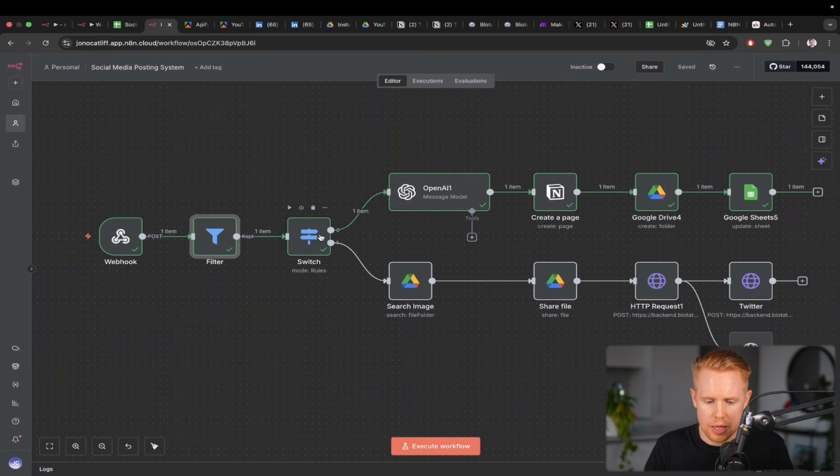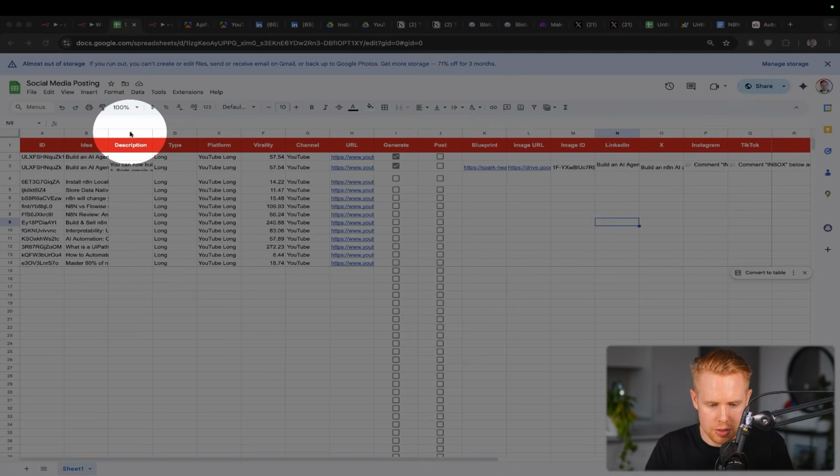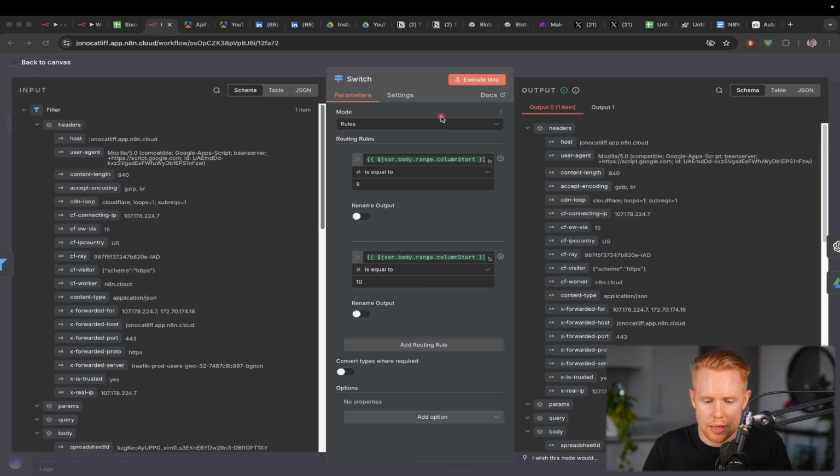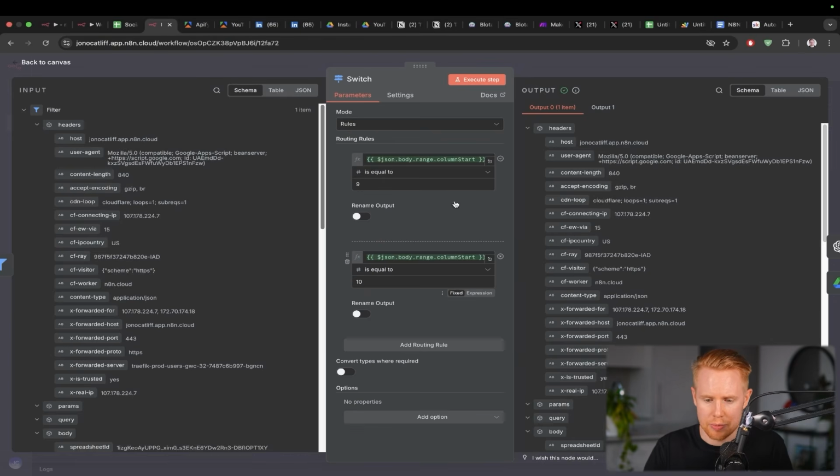The second part is we want to make sure that we don't accidentally trigger this workflow by hitting true over here, for instance, but we only want to trigger it if it's in these two columns. Now, column I believe is 9 if we count this up: 1, 2, 3, 4, 5, 6, 7, 8, 9, and then column J is 10. So we're only going to go down to create the content if it goes down column 9, and we're only going to create the post if it goes down column 10 over here.